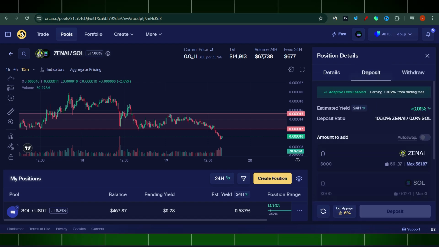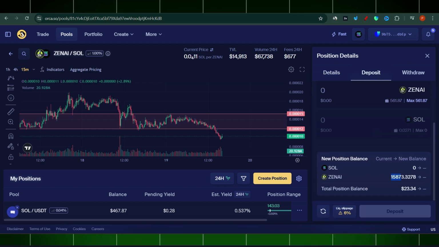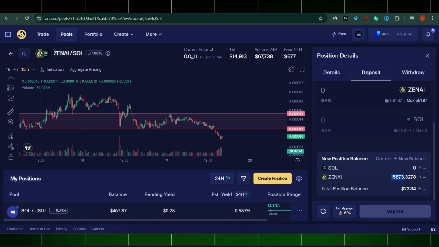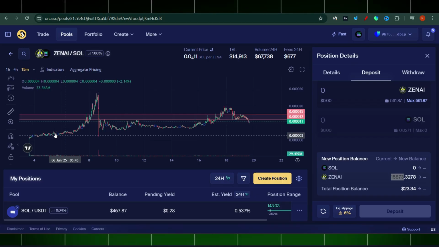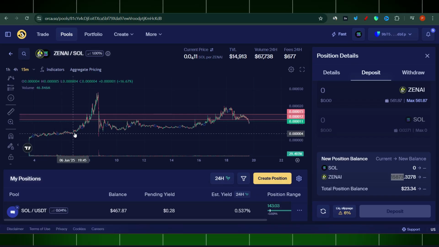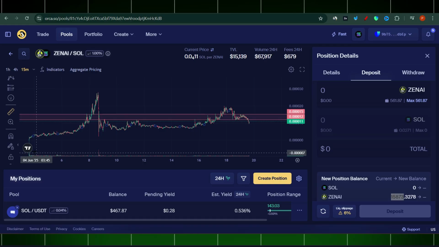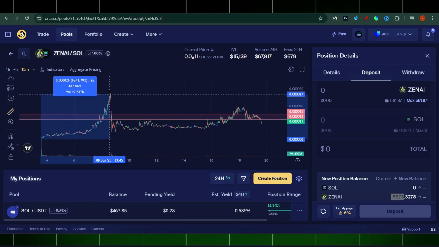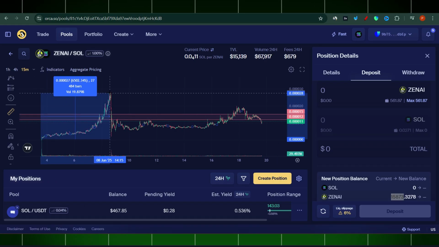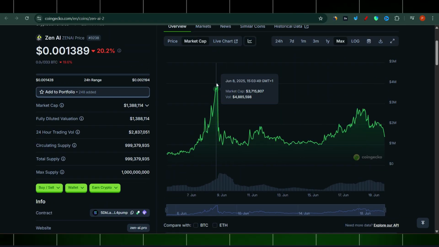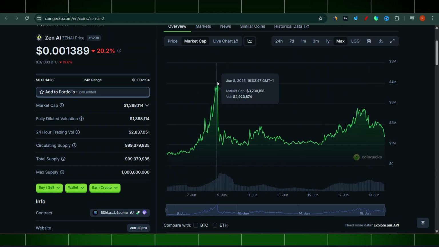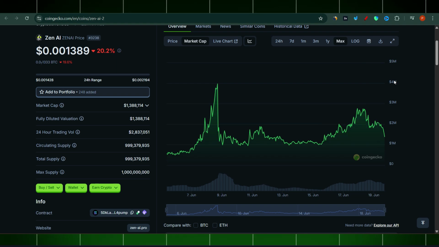However, I'm not sure if I'm going to do that for the moment, because I think I'm going to hold about 16,000 of those tokens here and wait for what's going to happen next. Why am I saying that? Because look, the launch took place and there was a massive increase in the value of the project. It went all the way to, I think, 4 million. So you could make about 6.5x from the time they actually launched. It was a great idea. When the first peak occurred back on June the 8th, it was about 4 million market cap inside this project.